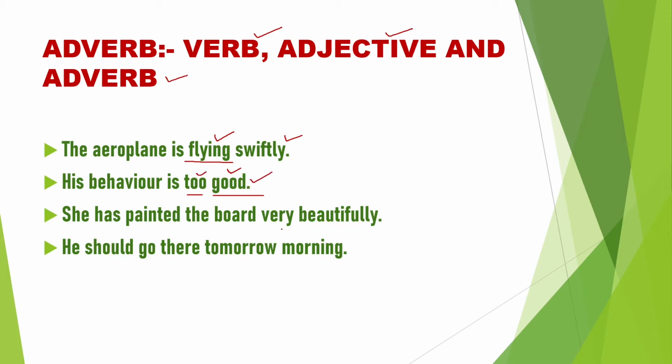She has painted the board very beautifully. How has she painted the board? Very beautifully. Beautifully is an adverb. How much beautifully? Very beautifully. So, very is an adverb. That means one adverb describes another adverb. He should go there tomorrow morning. He should go where? There. When? Tomorrow morning. From those sentences, what could you understand? We understand that an adverb describes a verb, an adjective, and also an adverb.